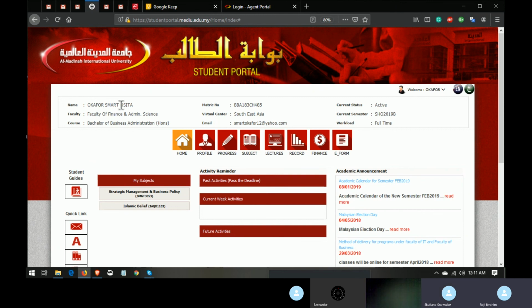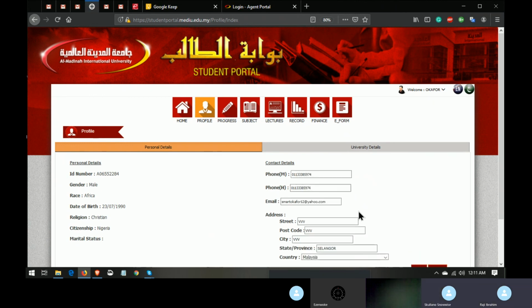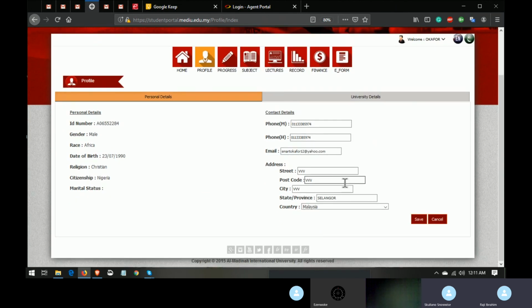So it's always advisable. You can go under the profile. I'm not sure you can change your email there, but I know you can change your phone number there. Let's see, edit. Okay, you can change your email. This is it. So under the profile, then the personal details, you can change the email, the phone number, and the address.